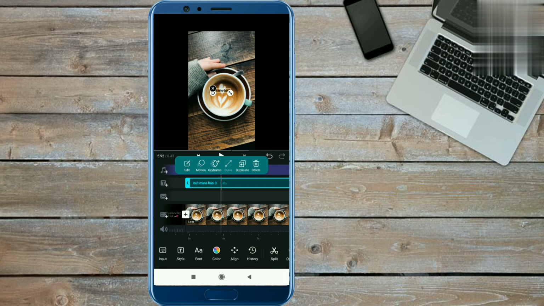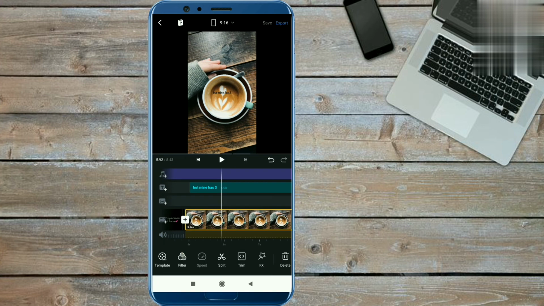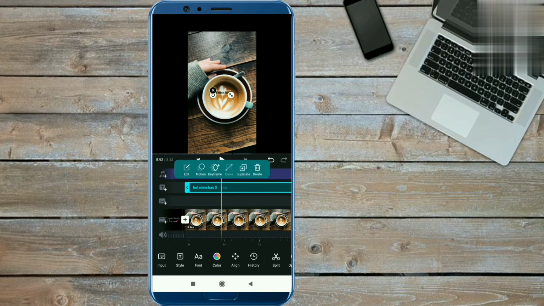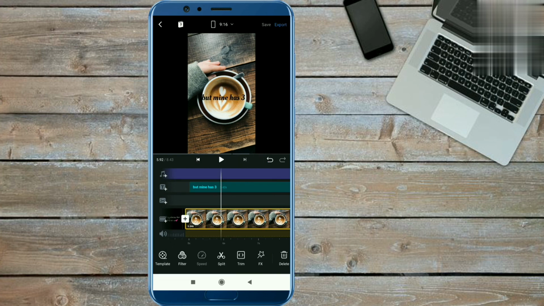And your video is completed. Now you can increase the text size and place it anywhere. Guys, this text doesn't look good, so I have to change something.